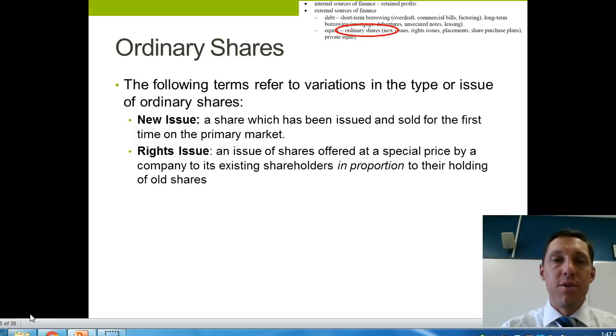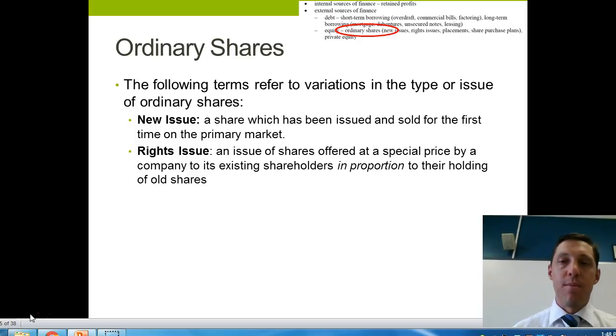They undertook a rights issue where they offered existing shareholders the opportunity to buy more shares in proportion to the number they already held, and those shares were sold at quite a significant discount to the last traded price. I think from memory the trading price at that time was around $28, and those new shares that were offered in that rights issue were offered at about $22, so quite a considerable discount. And that's done to ensure that all those shares are sold.